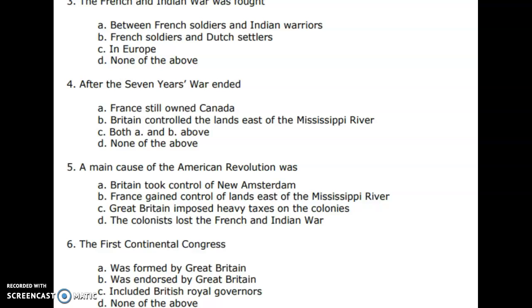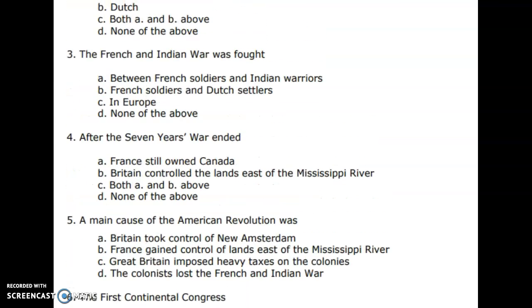Number 5. A main cause of the American Revolution was A, Britain took control of New Amsterdam, B, France gained control of lands east of the Mississippi River, C, Great Britain imposed heavy taxes on the colonies, or D, the colonists lost the French and Indian War. Number 6. The First Continental Congress, A, was formed by Great Britain, B, was endorsed by Great Britain, C, included British royal governors, or D, none of the above. That concludes the questions for this assignment.